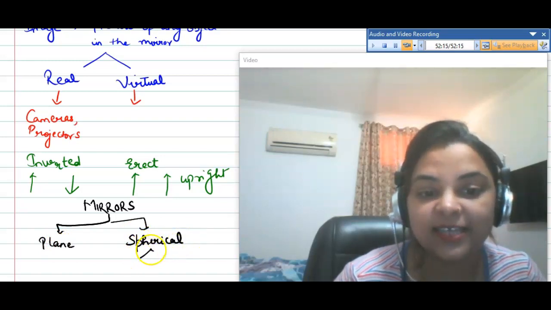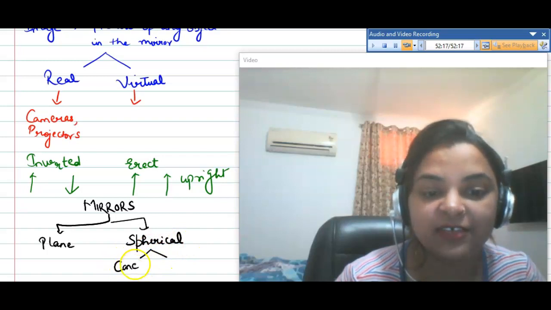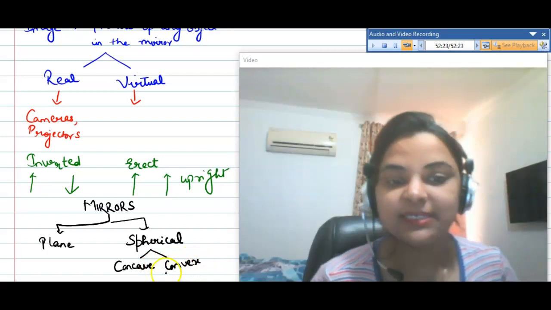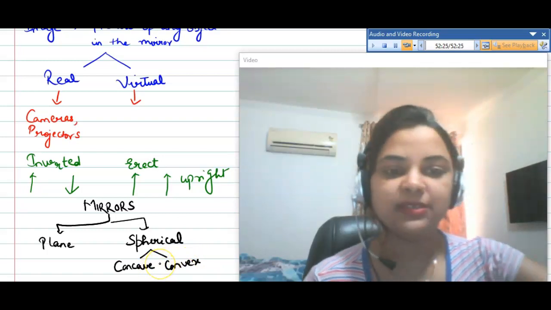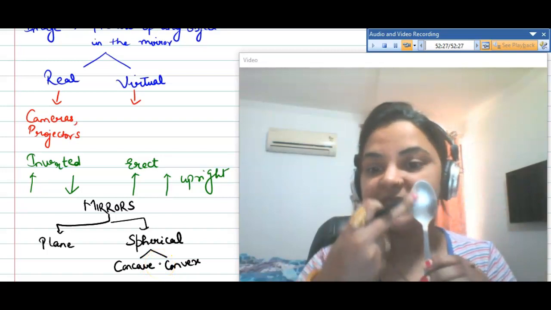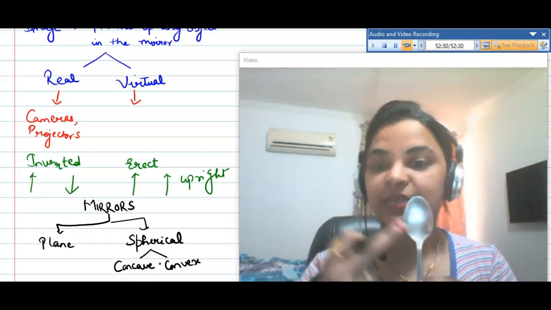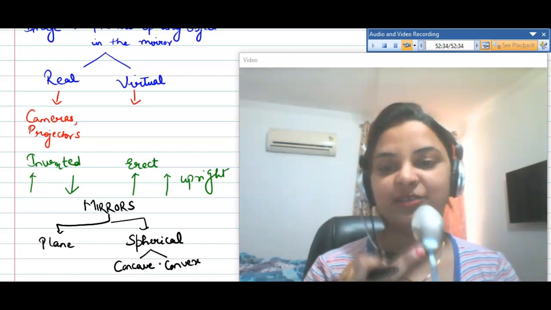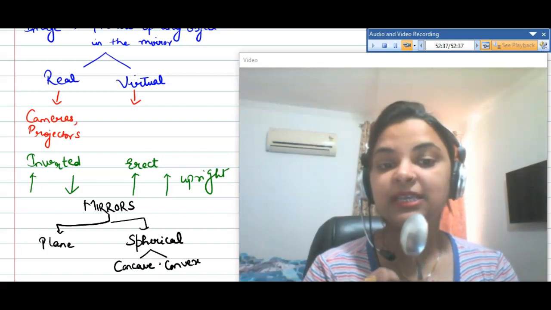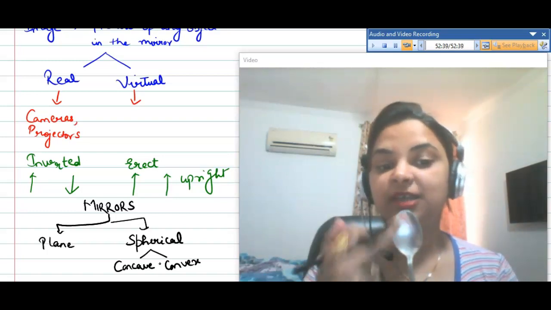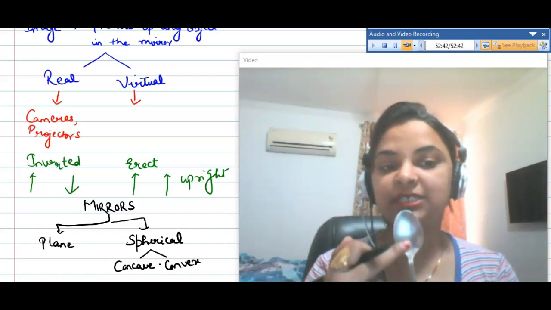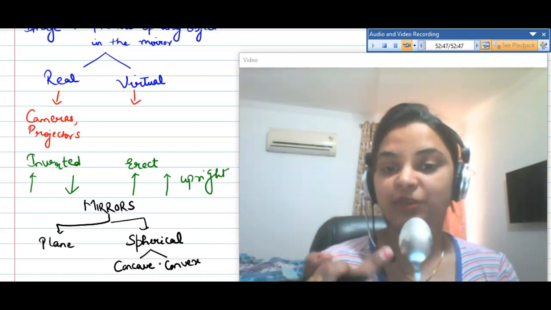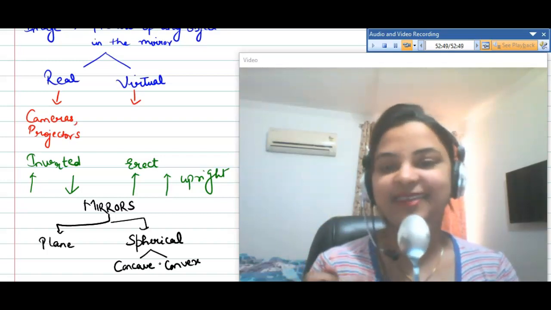Inside the spherical mirrors, we further have concave mirror and convex mirror. An example of concave and convex is the spoon as well. The inward part of the spoon acts as a concave mirror, and the outward part of the spoon acts as a convex mirror. In a concave mirror, the image made is inverted, and in case of a convex mirror, the image formed is erect.